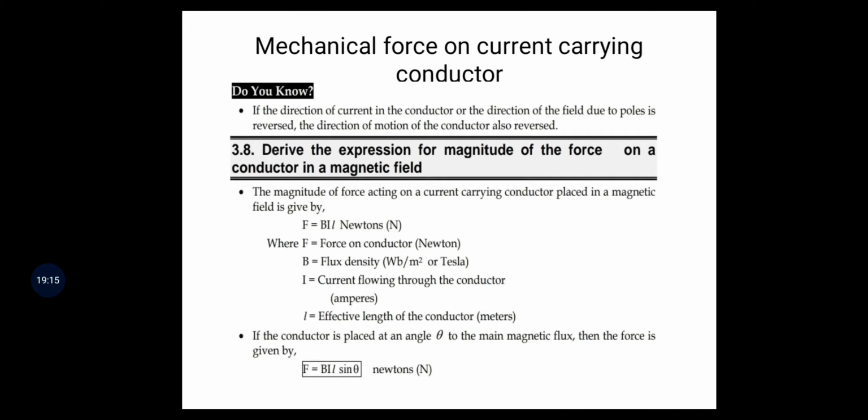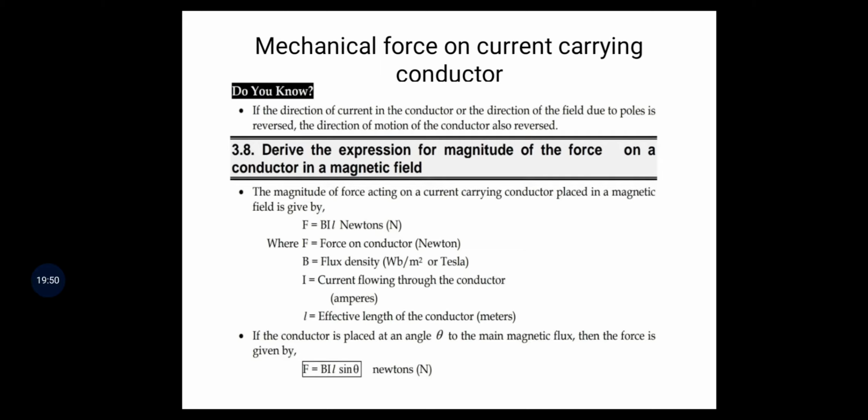The magnitude of force acting on a current carrying conductor placed in a magnetic field is F equal to BIL newtons, where F is the force on the conductor in newtons.